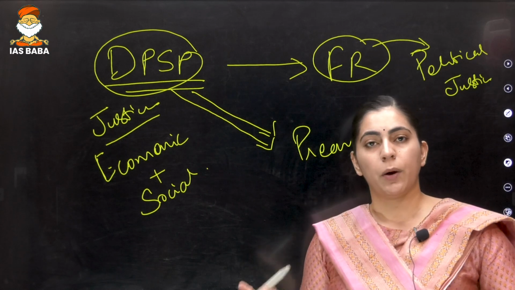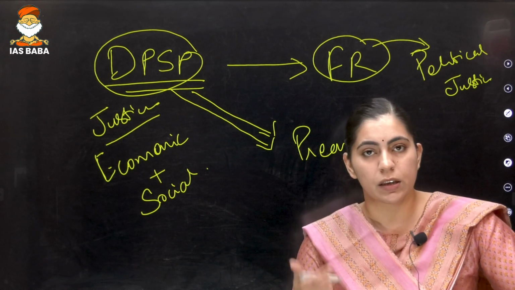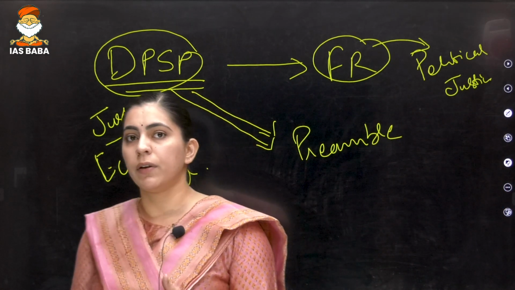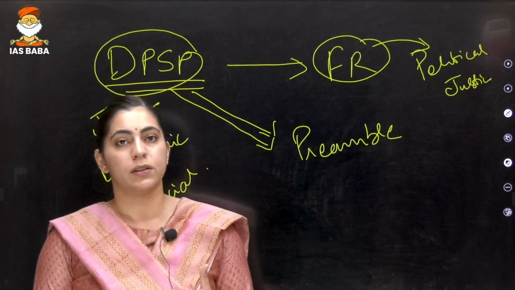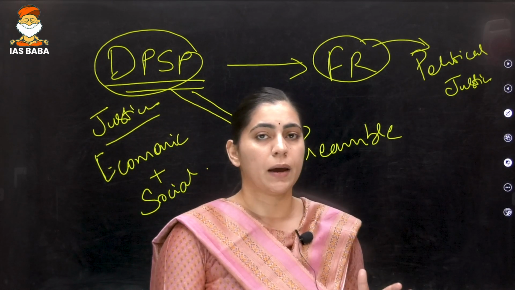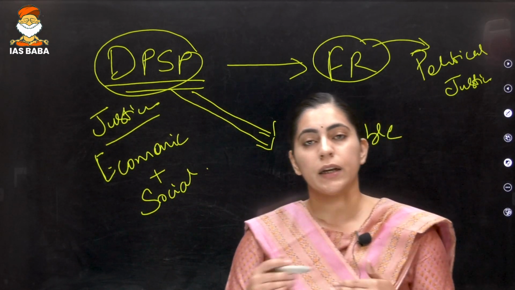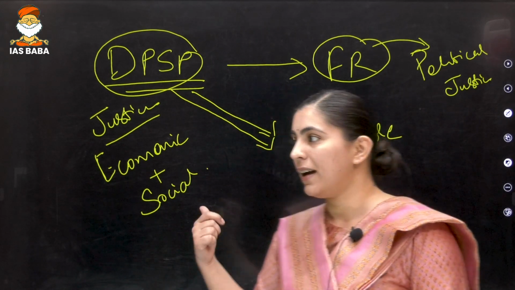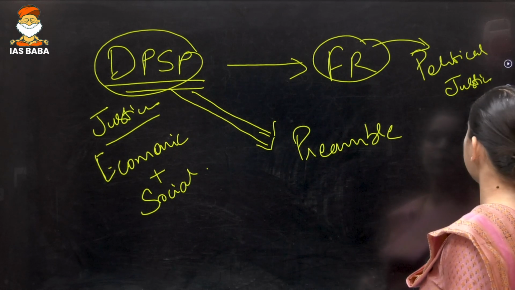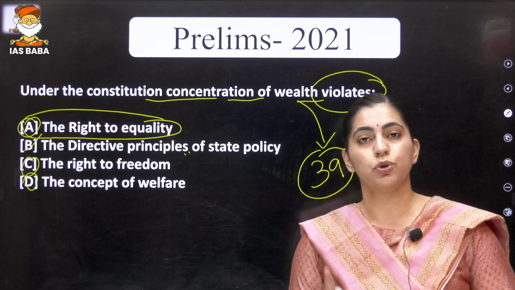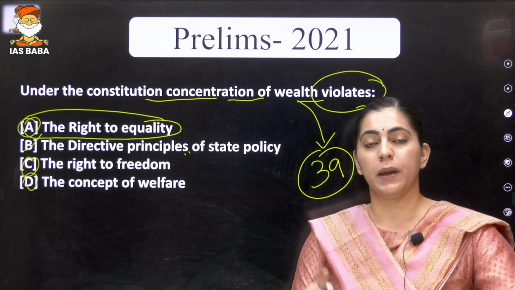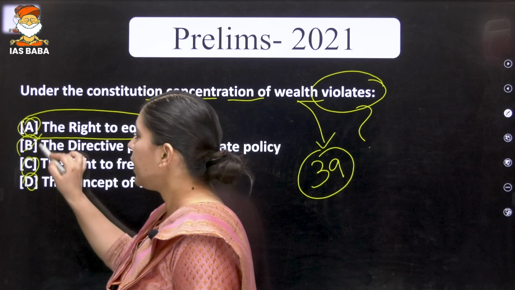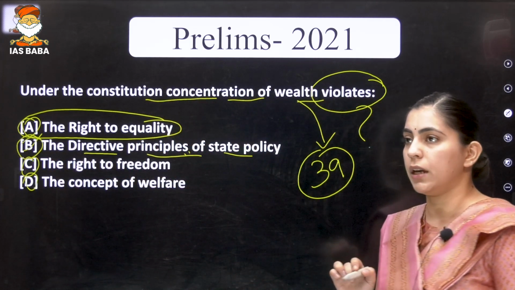In preamble, we are talking about liberty. In preamble, we are talking about justice, equality. All the things are the same here in the preamble also. So whenever you are reading such ideological topics, for example, DPSP, fundamental right and preamble, please try to ensure that you read them in a comparative way, so that if a question is asked, which we are going to analyze in the upcoming slide, right? If the question is asked, you should be remembering what is the relationship between preamble, DPSP and the fundamental right. But for this question, our answer is directive principle of state policy.